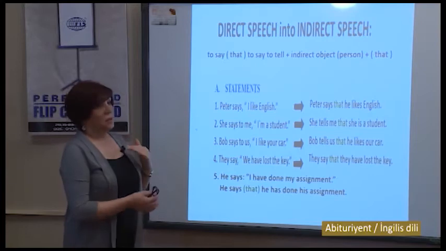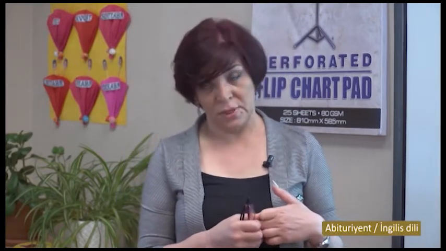How to change direct speech to indirect speech? As you know, dear friends, there are mainly four types of sentences. These four main types are affirmative sentences, yes-no question sentences, WH question sentences, and imperative sentences.